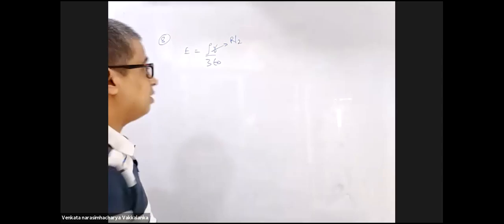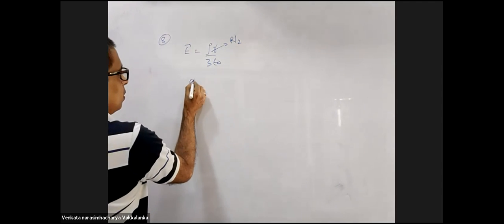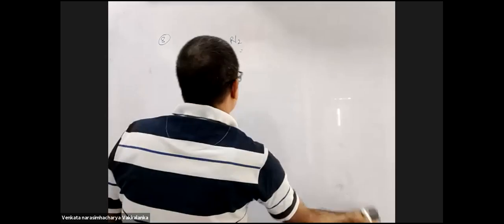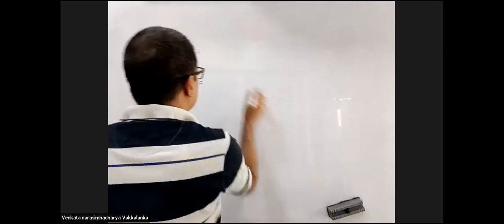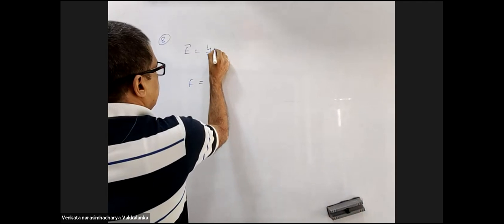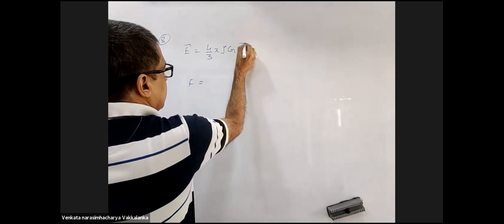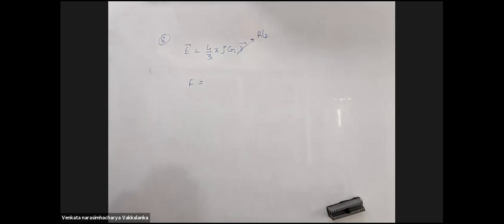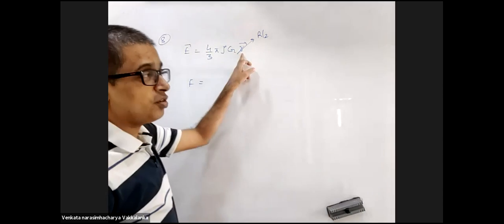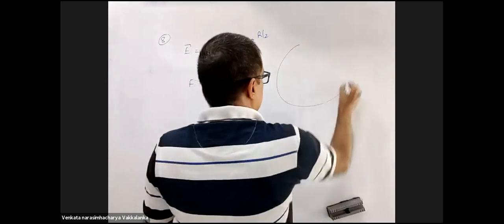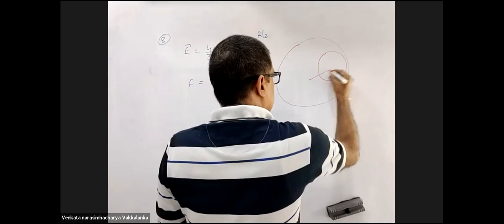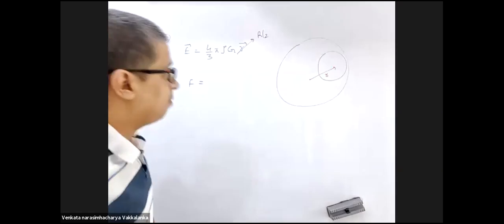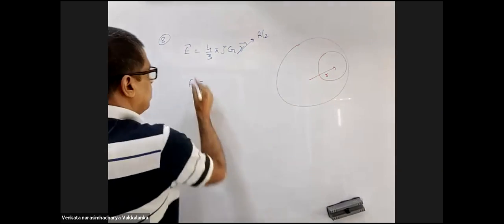Now once I know the field, epsilon naught will be for electrostatics. For gravity this will be 4 by 3 pi rho G R. R in this case is R by 2. Agreed? Yes, sir. R is the distance between the two centers of the cavity. I have done this. Have I done this or not? Small r. Yes, sir. So here the R is R by 2.